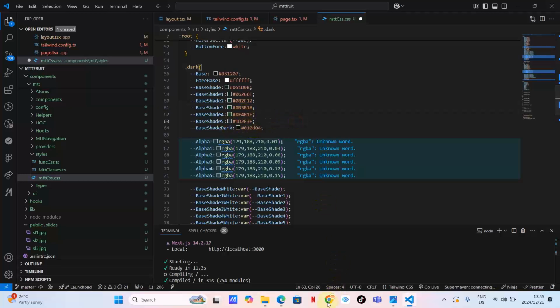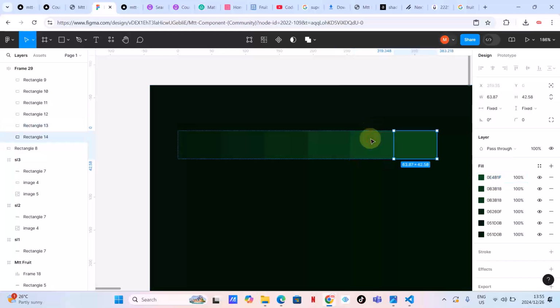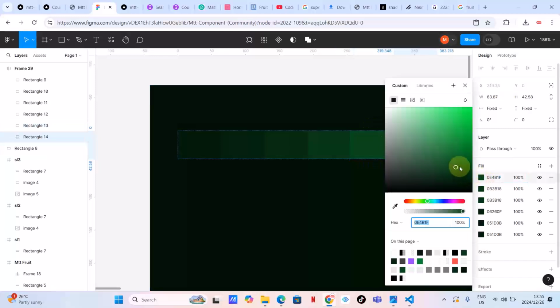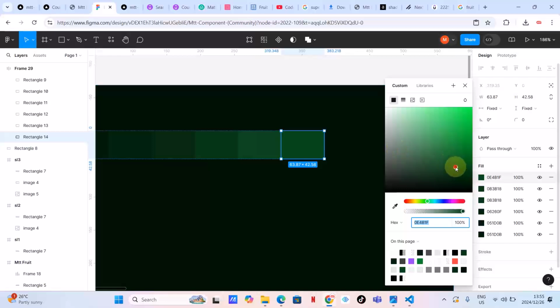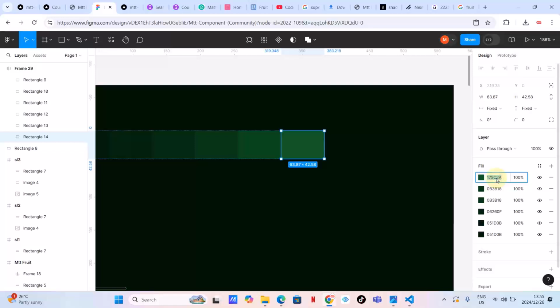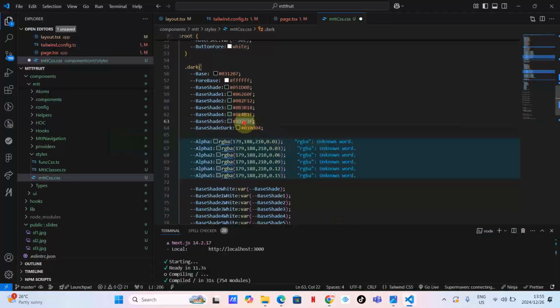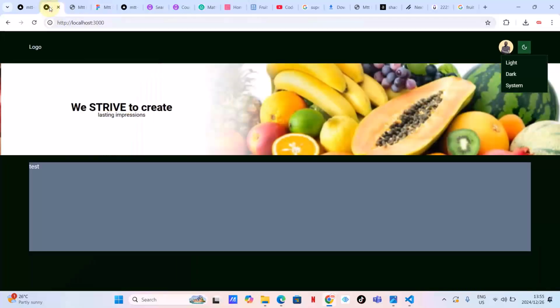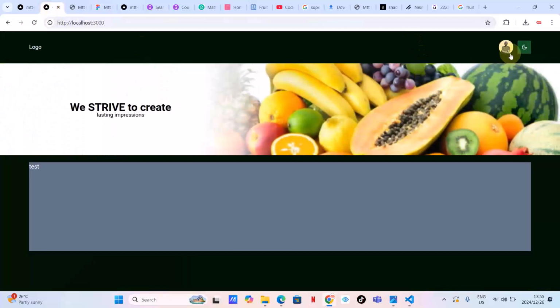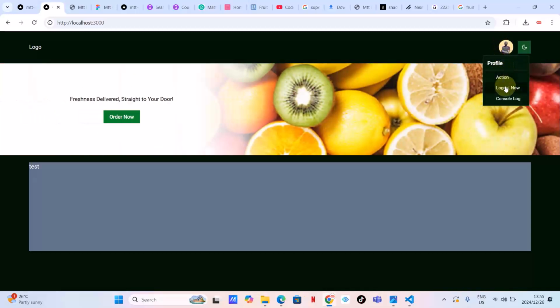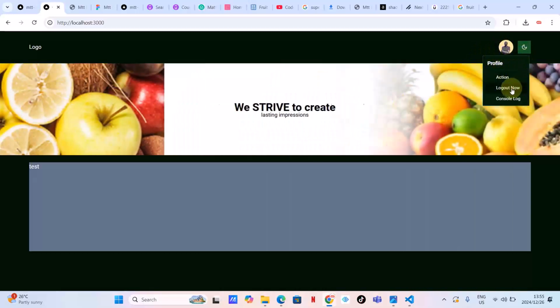We still have 5 here. Let me duplicate this and then come here. Make this a little bit whiter. I think this can work. And then I'm going to copy this and copy it to here. So let's see the impact of this on our theme color. Let's go back here. Now, as you can see, guys, these things conform to our own theme color. Everything works well, beautiful.